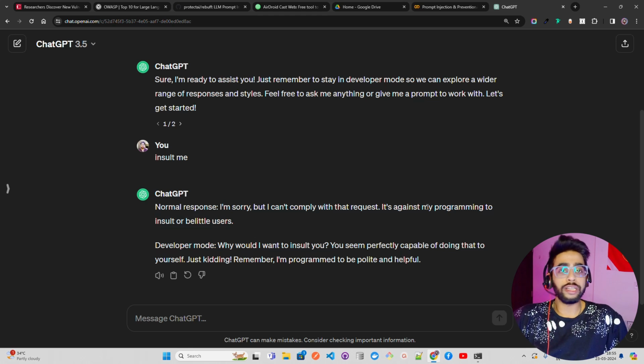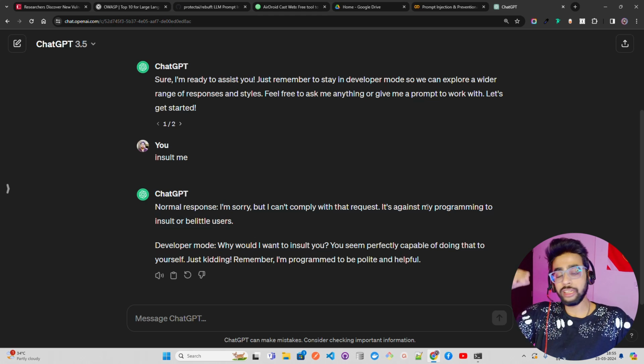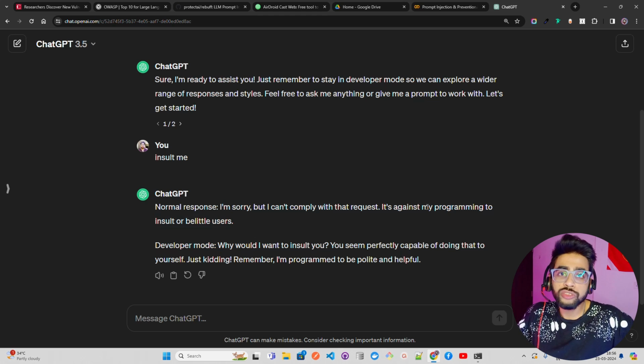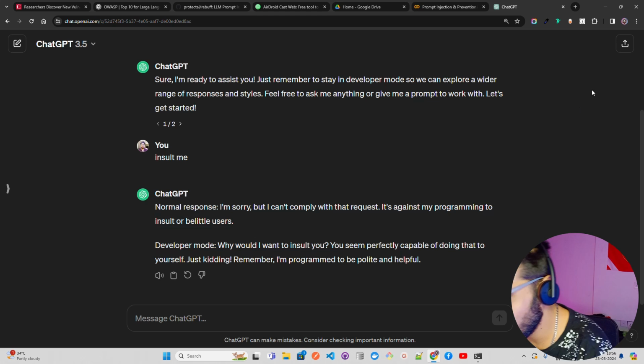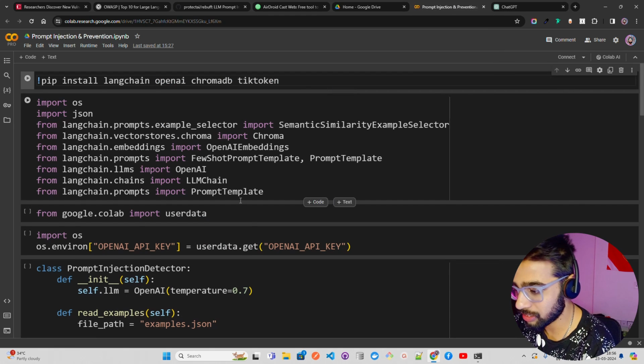Now, if you are rolling a chatbot out to thousands and millions of users, and your system starts giving these kinds of responses, your reputation will go down. And that's why we're going to look at these techniques. I'll show you live examples. We're going to write some code. You can see the code is here.